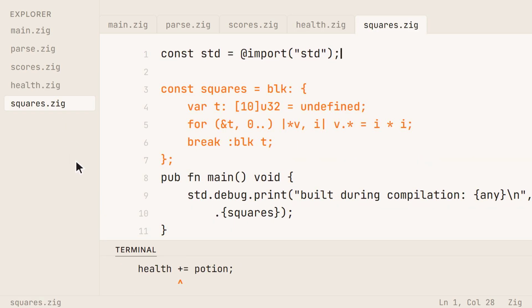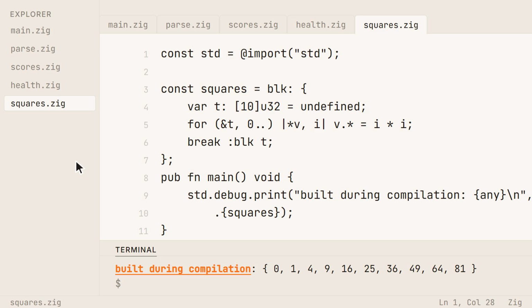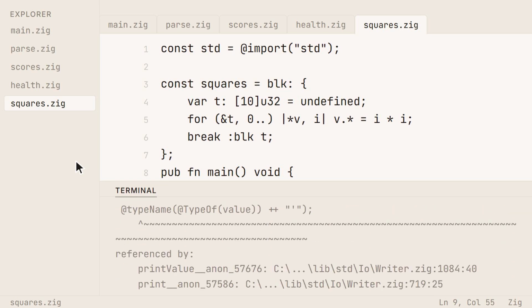Okay, the party trick. This block at the top builds a little table of squares, and if you look at the output, it says built during compilation because that's genuinely where the loop ran. The compiler executed it while building, and the finished program just carries the 10 answers around as data. Zig people call this Comptime, and it's their whole answer to C's preprocessor. There's no separate macro language to learn. It's ordinary Zig code that's allowed to run early, and it's been working this whole video without you noticing because print is built on it. The format string gets checked during compilation, so if I ask it to print a string as if it were a number, the build fails before there's even a program to run.